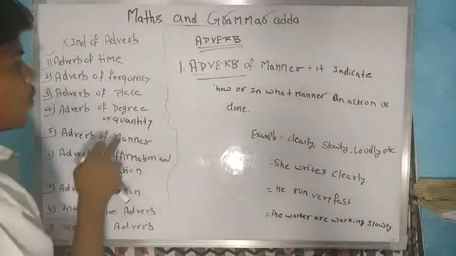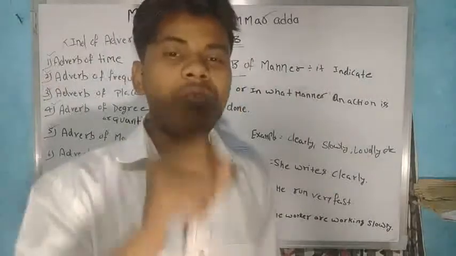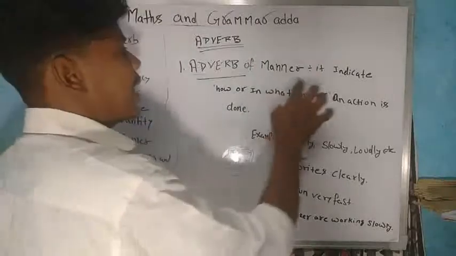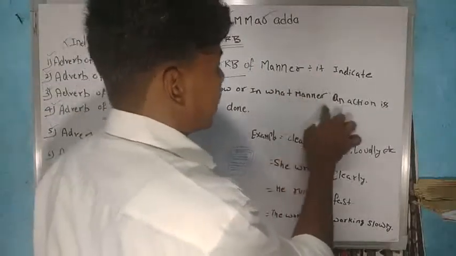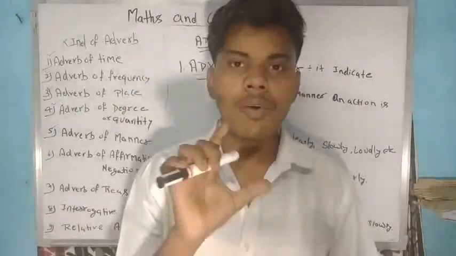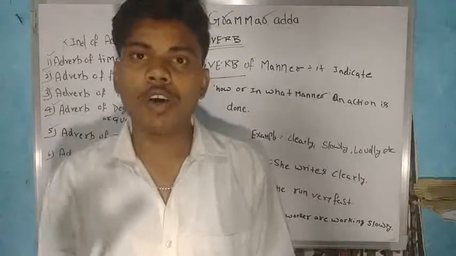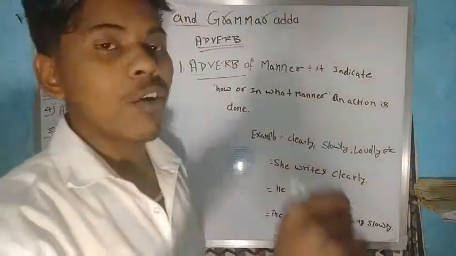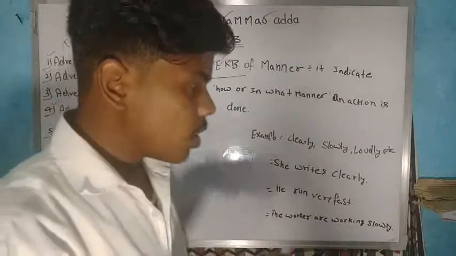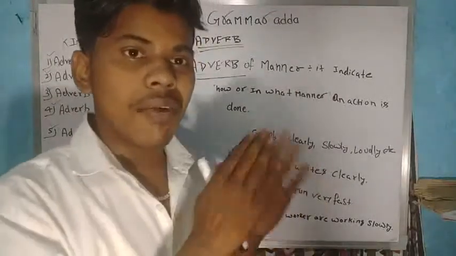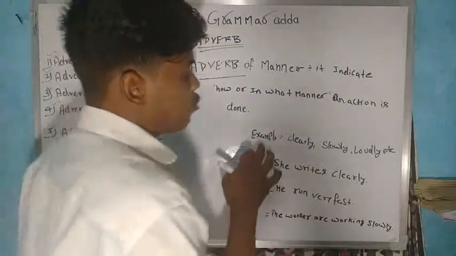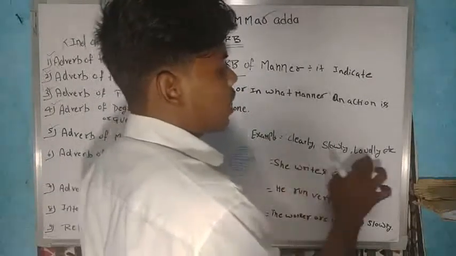We are studying adverb of manner. What is the work of adverb of manner? It indicates how or in what manner an action is done. Suppose we got a project to work on, how are we working on that project: fast, slowly, or in a very bad condition? So there we use words like clearly, slowly, loudly, etc.